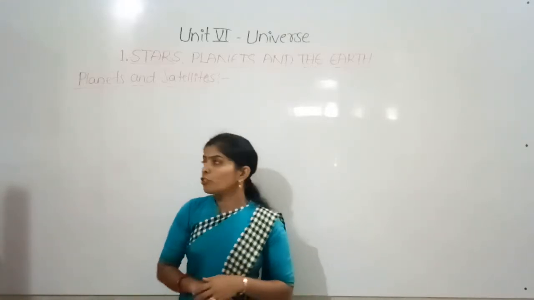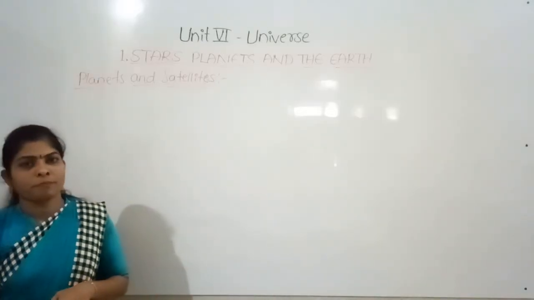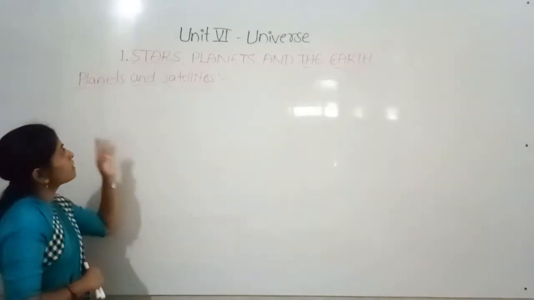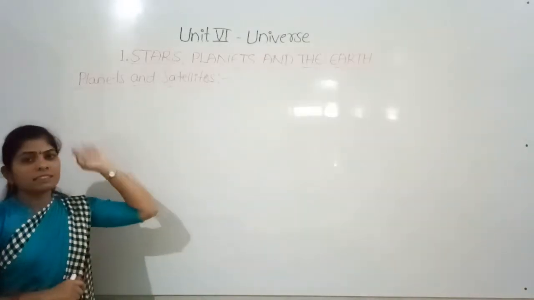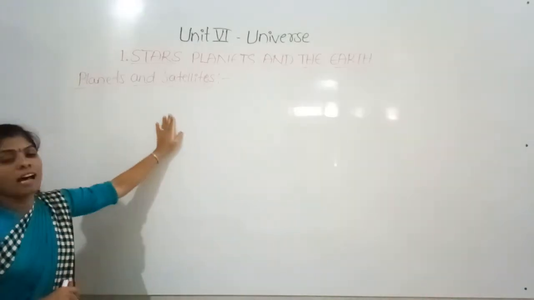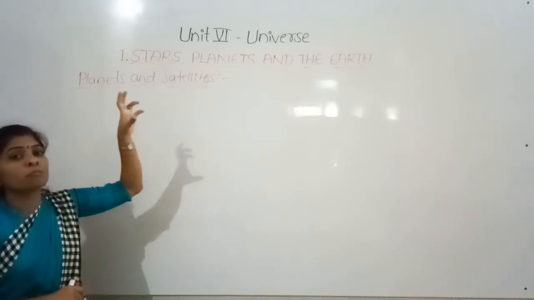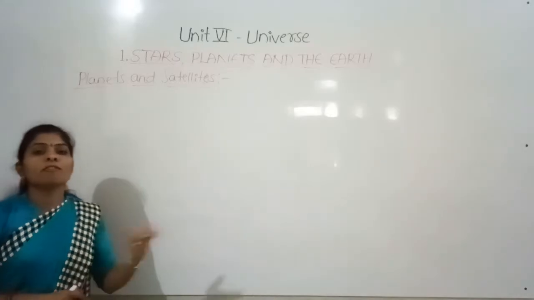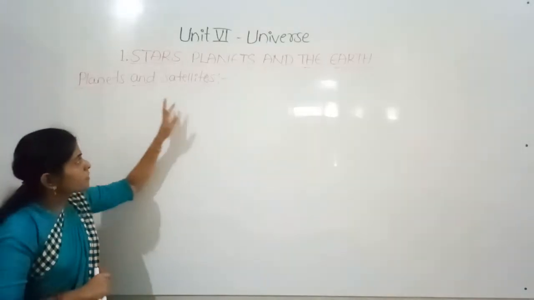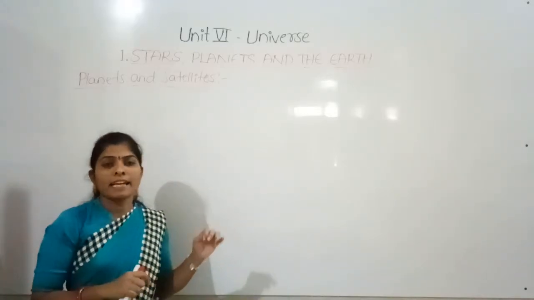Satellites are smaller heavenly bodies that revolve around the planets. Planets revolve around the sun, and satellites are also non-luminous, smaller heavenly bodies that revolve around the planets. Satellites also do not emit their own light and heat.